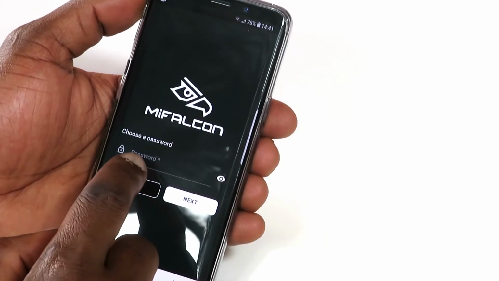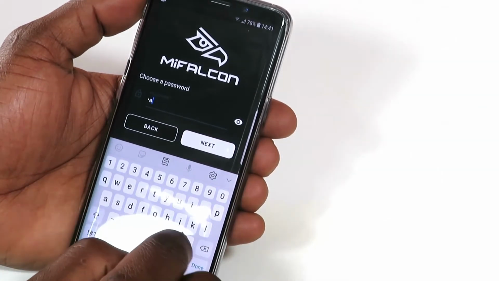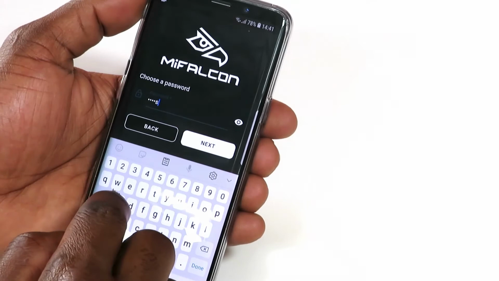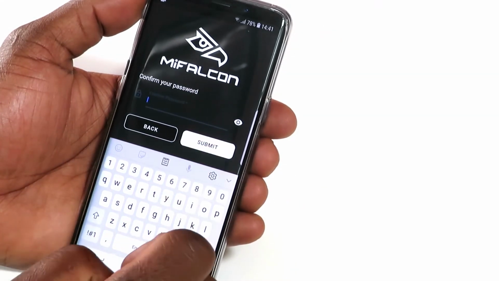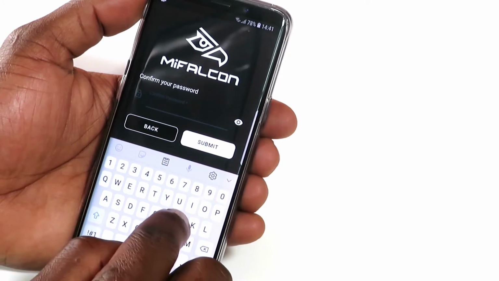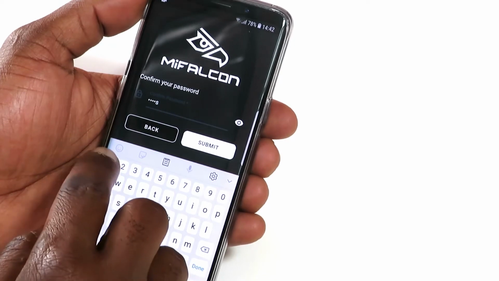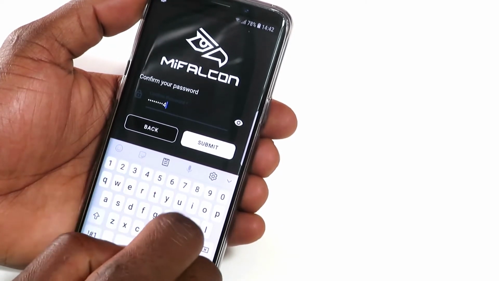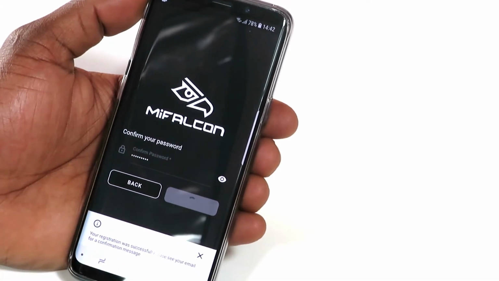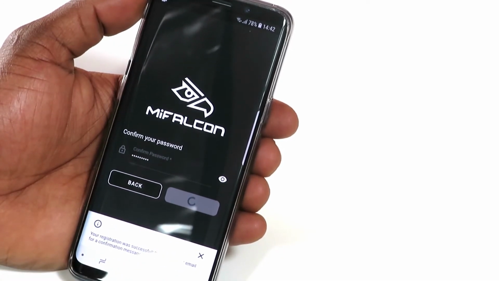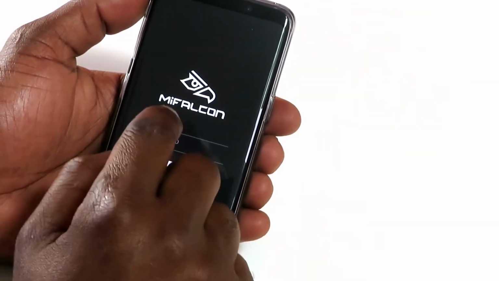Enter a password that is secure, but one that you will remember, and tap Submit. Log in with these new details.